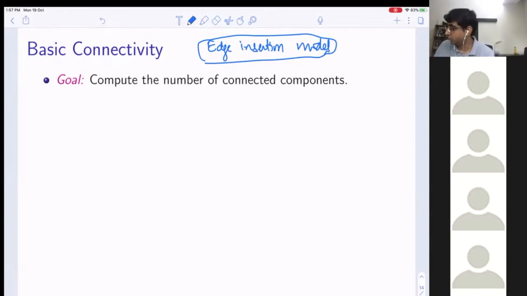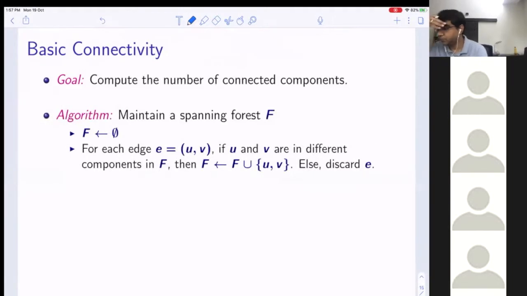Okay, that's great. So that's the algorithm. You maintain a spanning forest F. In the beginning, F is empty. For each edge E equal to UV, if U and V are in different components in F, then you add E to F, else discard E.